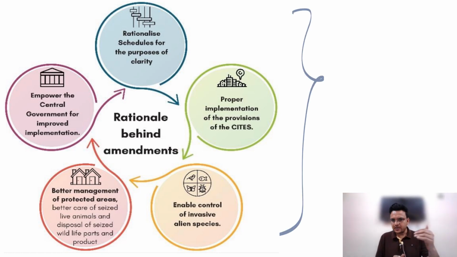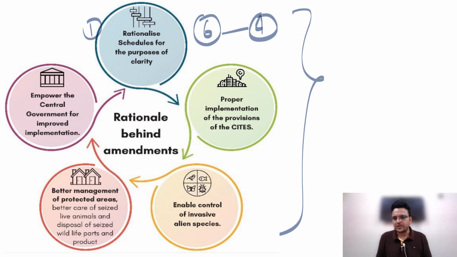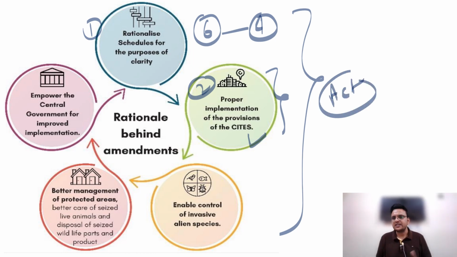We have to write it; you can draw a diagram, you can draw a flow chart, and you can also write in points. Number one, rationalize the schedules for the purpose of clarity. As of now we have 6 schedules; these 6 schedules are going to be converted into 4 schedules. Second thing is proper implementation of the provisions of CITES. So we have the Convention on International Trade in Endangered Species, and the provisions of this international convention are going to be included in the act. That's why we have to amend this particular act.